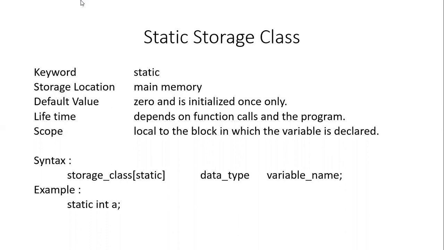If these variables get destroyed and are recreated again, the variables will not be initialized again. They will retain their previous values. What is the lifetime? It depends upon the function calls and the program. So basically, once a static variable has been created, it will stay in memory till the program is in execution. Scope: these can only be accessed inside the functions or the blocks in which they have been created.